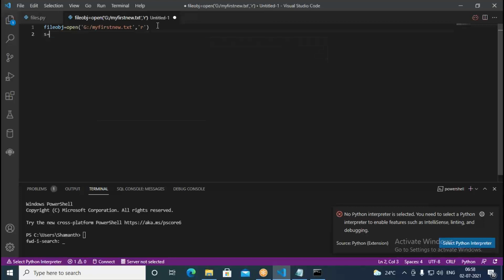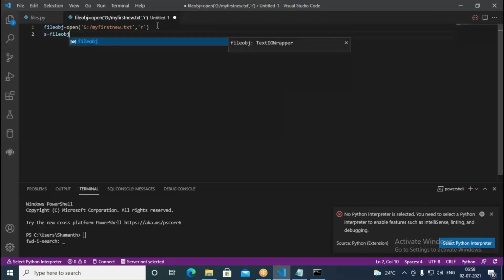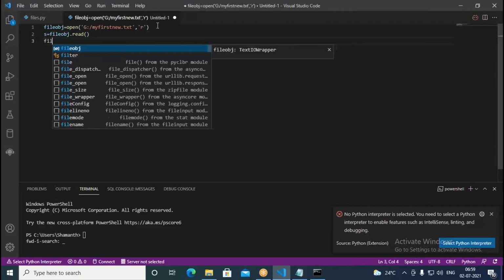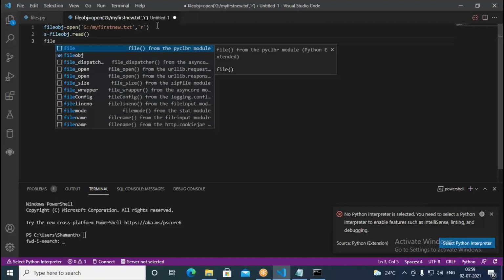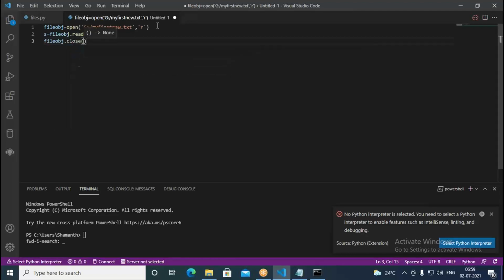Here write s equal to file obj dot read. It's going to read all the characters from the file. Then say file object dot close. This can close the file. At the end of this one, I want to print it.